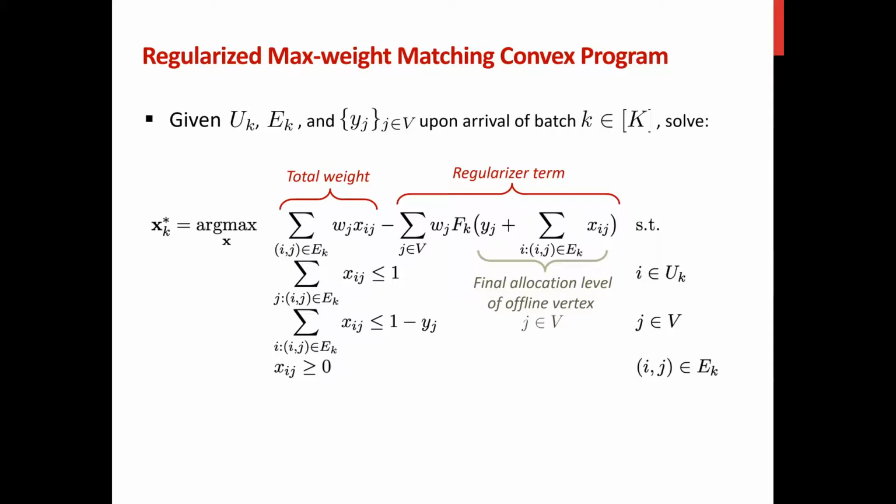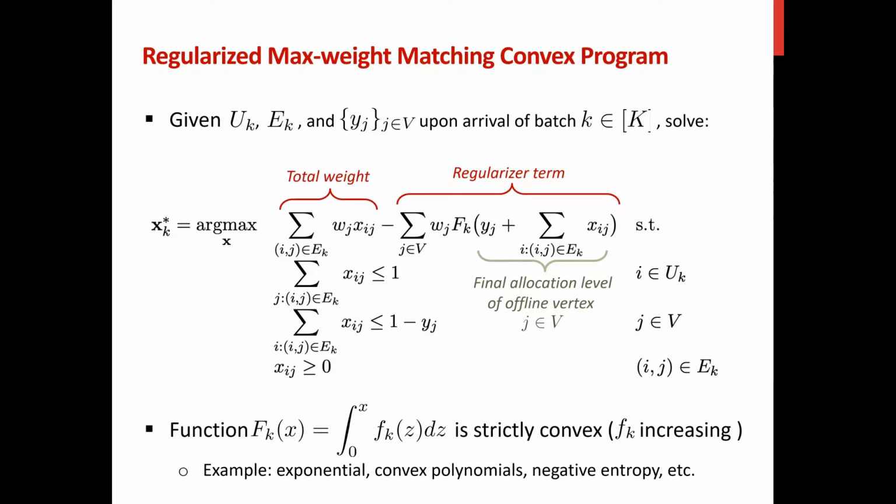The first term corresponds to the total weight we get from the current stage matching. And the second term will be a regularizer term. And here the function capital F will be some strictly convex function. For example, we can imagine it as an exponential function, convex polynomial, negative entropy, etc.